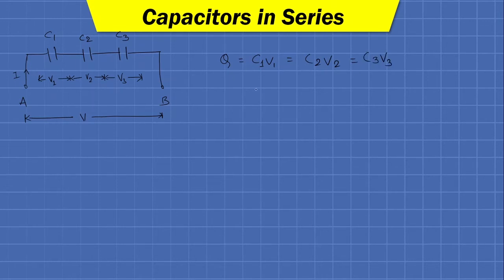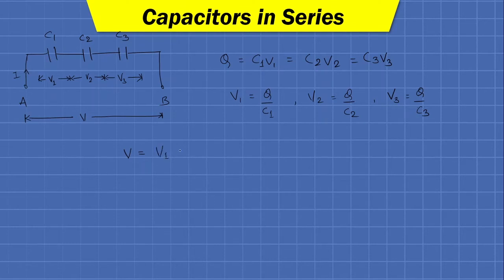Okay, and we can also write V1 is equal to Q upon C1, V2 is equal to Q upon C2, and V3 is equal to Q upon C3. Now, according to Kirchhoff's second law, the total voltage supplied will be equal to the total potential drop across the elements.